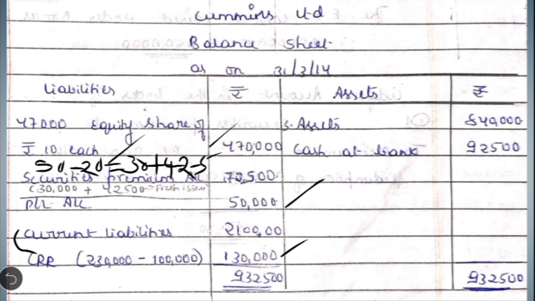Then one more item you have to show is current liabilities. When we write all these items, our balance sheet tallies at 9,32,500. So this is how you have to prepare the solution for the present question. Similarly, whenever a question appears in the exam for 24 marks, you have to follow the same sequence. First you have to provide the working notes, then you have to write the journal entries, and prepare the bank account, and later you have to prepare the balance sheet.